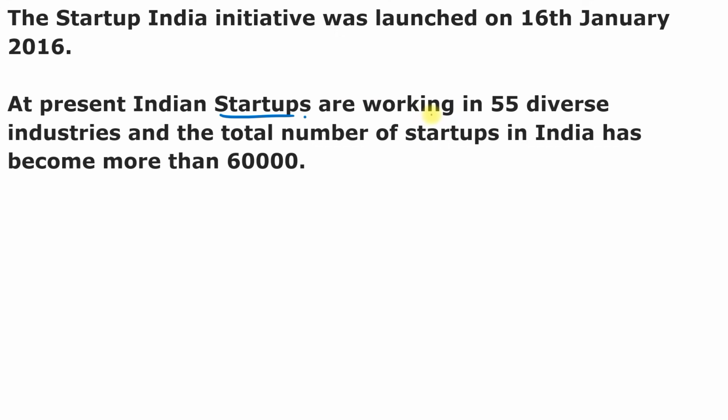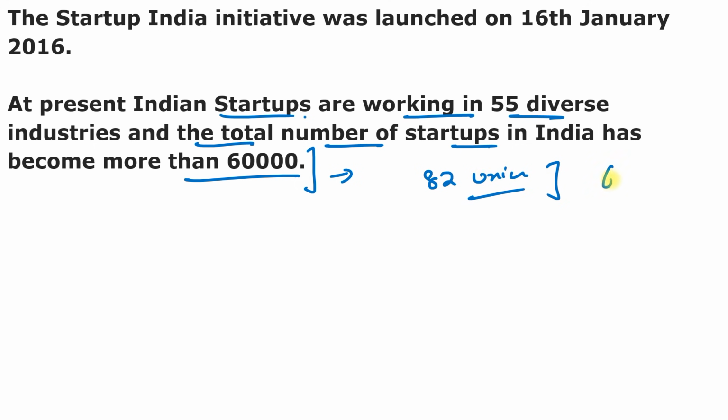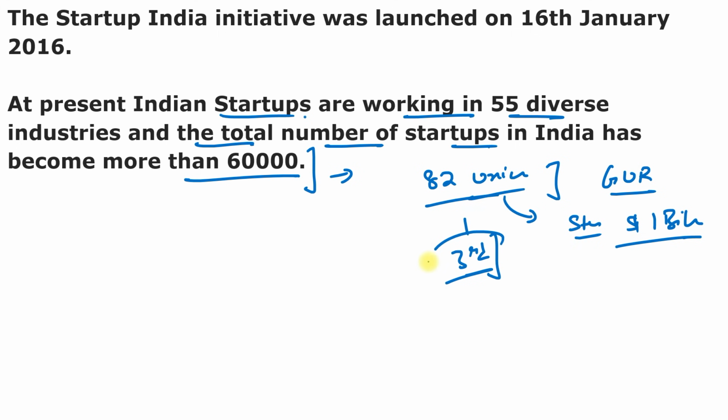And at present, Indian startups are working in 55 diverse industries, and the total number of startups in India has become more than 60,000. And you can say total unicorns are 82 according to the Global Unicorn Report. And India's rank is third all over the world. And remember, what is a unicorn? Unicorn means those startups whose value is more than $1 billion. So this is known as a unicorn. And India is in third position all over the world. First rank goes to the United States of America, second rank goes to China, and third rank goes to India.